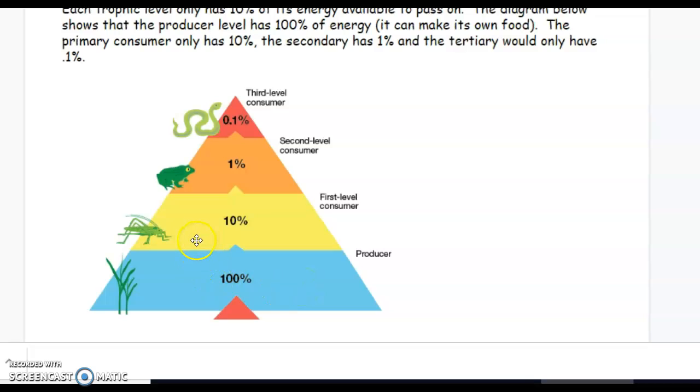The grasshopper has to expend some energy as heat in order to get the grass. The frog has to expend even more energy to catch the grasshopper. And the snake has to hunt and pursue the frog, so it uses a lot of its energy. So that means there's less energy available from that organism. As you move up from the base of the pyramid to the top, you get to the smaller point. That's why there's less energy available at the top. So remember that the food chain and food web are all about energy transfer, how we take energy from the sun and transfer that energy from organism to organism in order to survive.